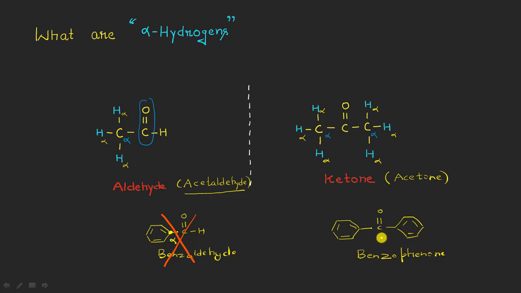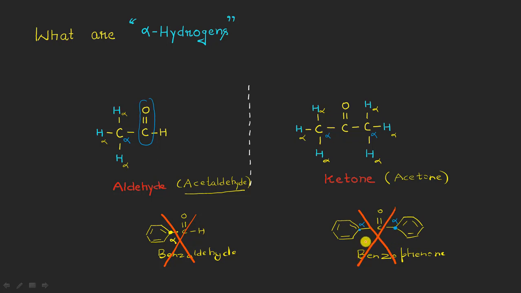Obviously this has two alpha carbon atoms. You can see here, this is the first alpha carbon atom, and this is the second alpha carbon atom, right? Both these alpha carbon atoms in the case of benzophenone do not have any alpha hydrogen atoms. So once again, because it lacks alpha hydrogen atoms, this won't give the aldol condensation either, right?